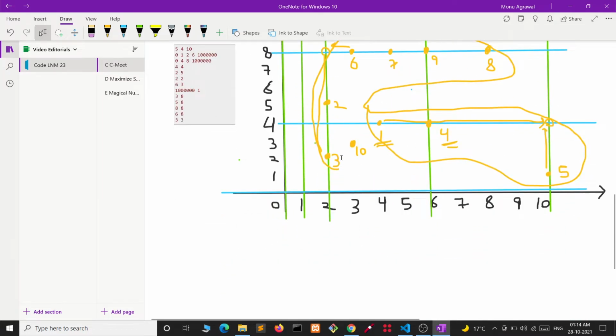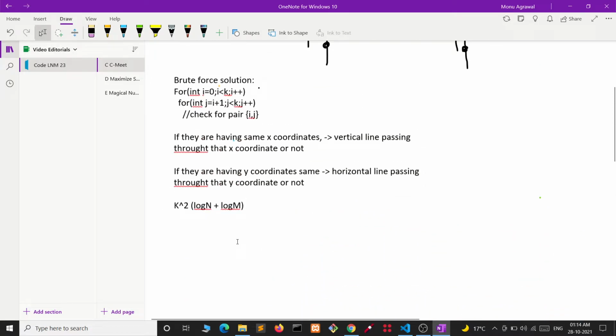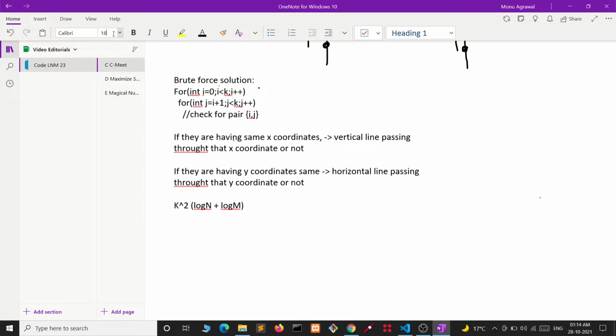By drawing out this example, one thing is clear. Let's see the observations. I have to increase the size of text. Let's make it 18. 18 will be fine. Observation.